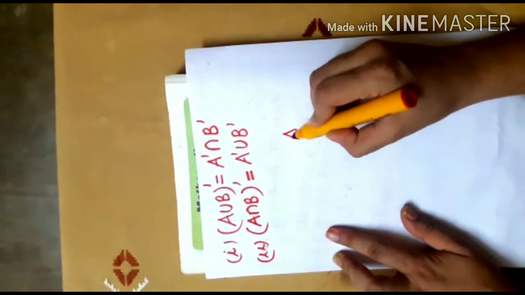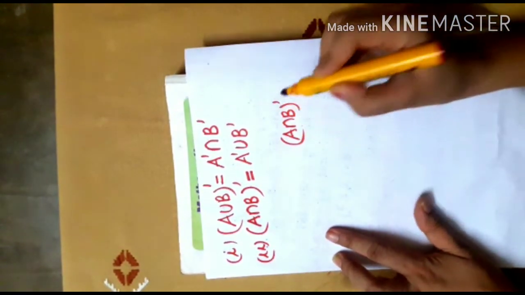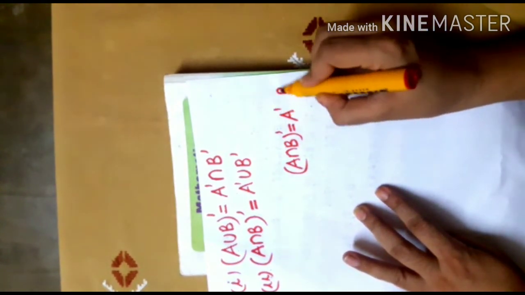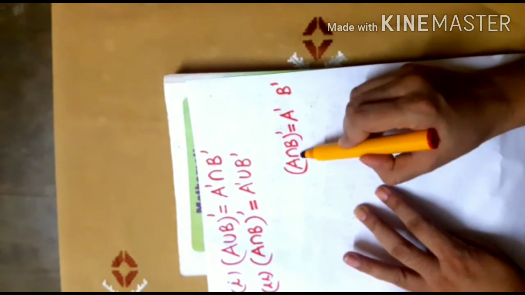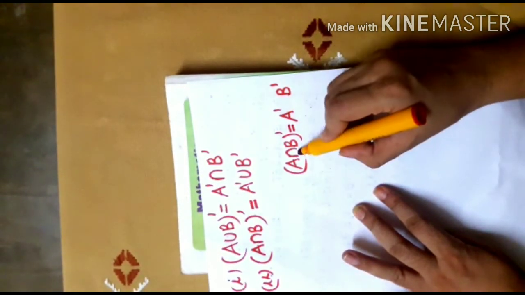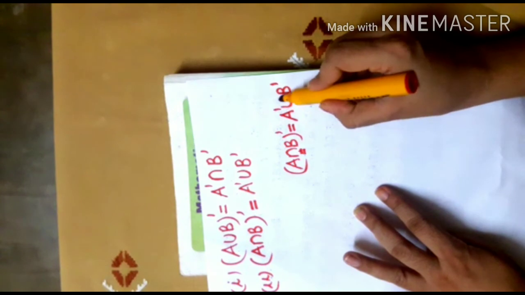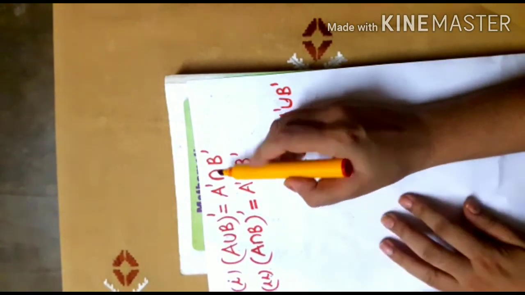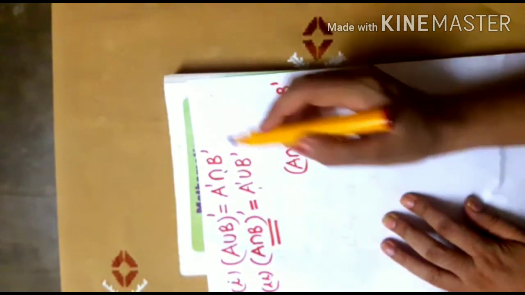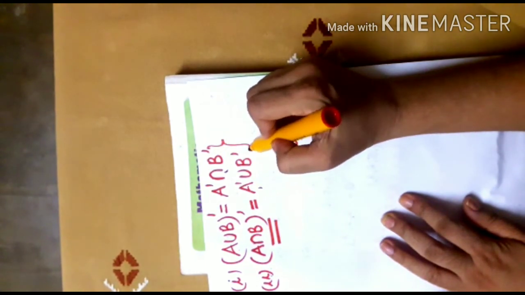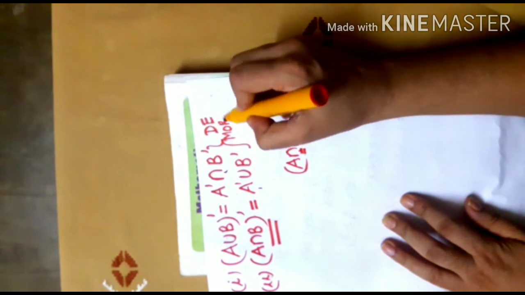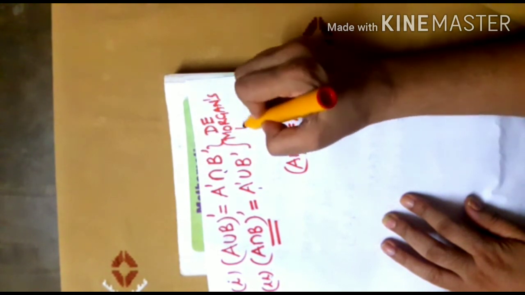That is, A intersection B whole complement will be equal to, take complement on both the sets and reverse this sign. It's intersection here, so here it will become union. I have verified this result. Now you have to verify this result yourself. And these two laws are together known as De Morgan's laws.